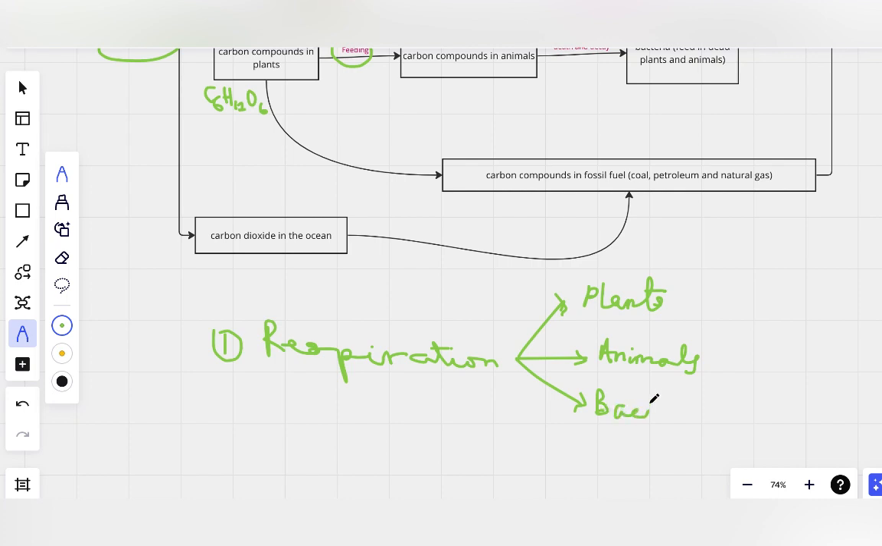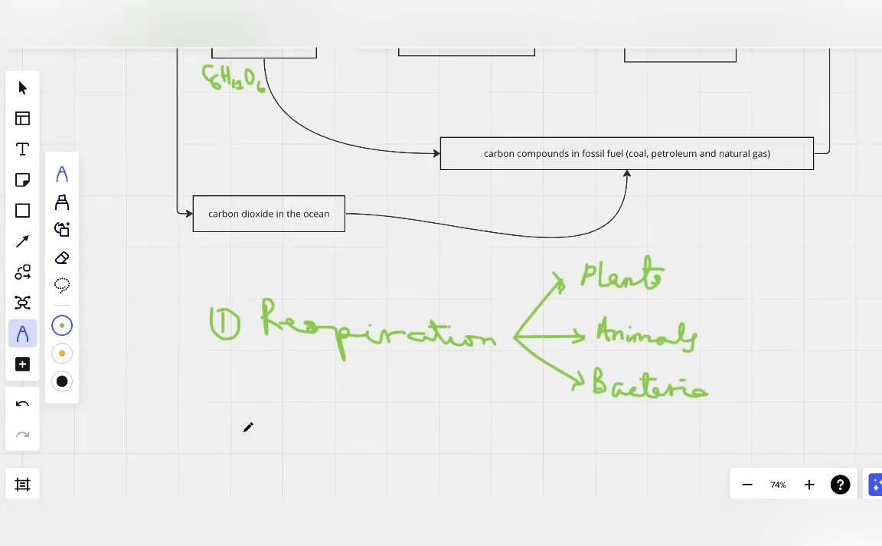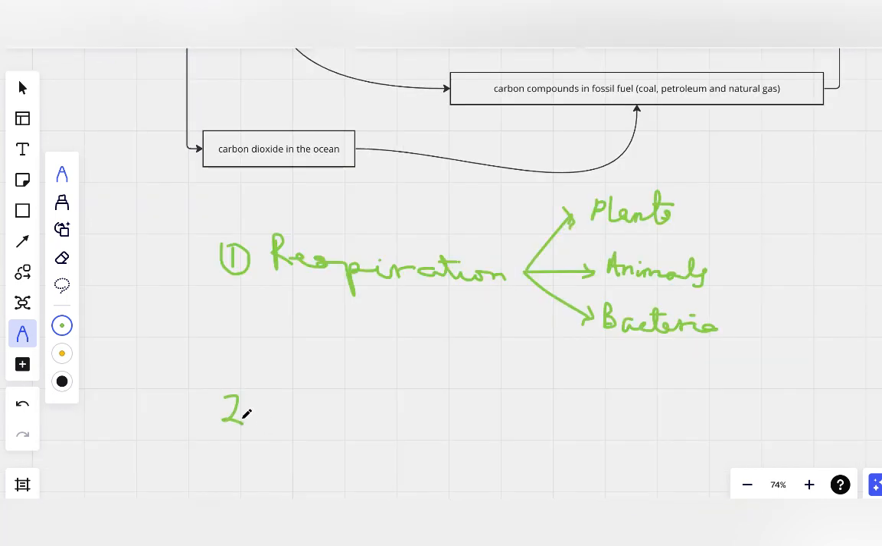Another method is by combustion. Combustion means burning. Combustion is burning the fossil fuel. The process is called combustion. If you burn fossil fuel, natural gas, petroleum, crude oil, whatever, you will return carbon dioxide to the air. So in the exam, they ask you to explain these two processes by which carbon dioxide is returned to the air. Okay, so that's that for that.